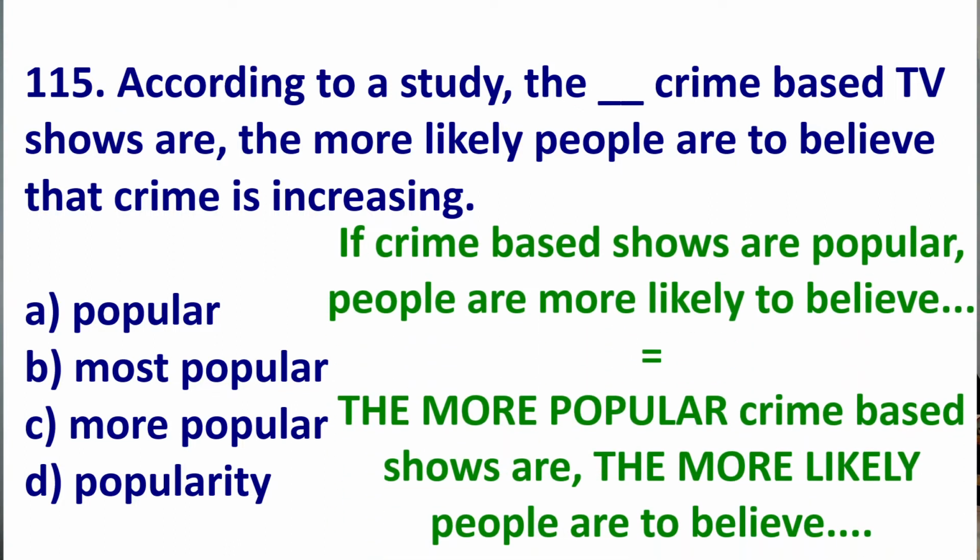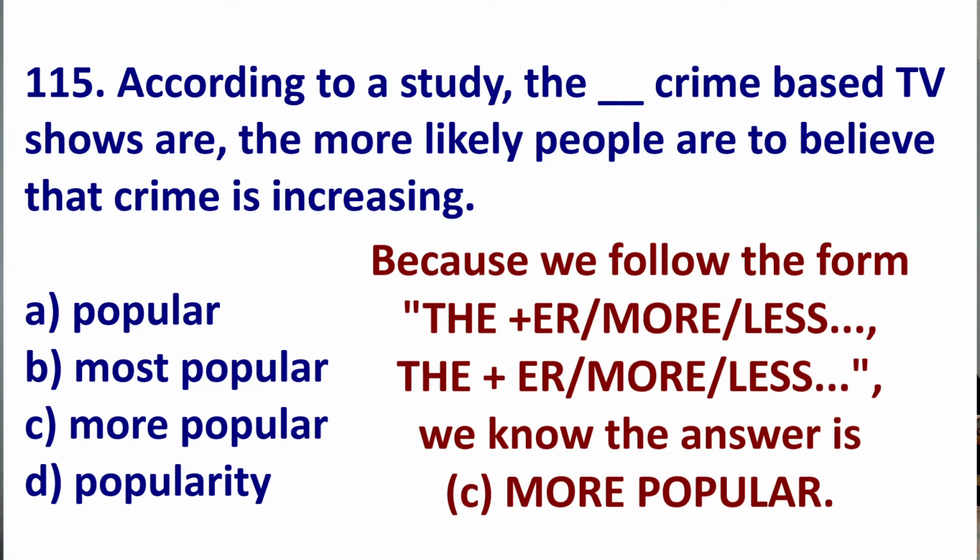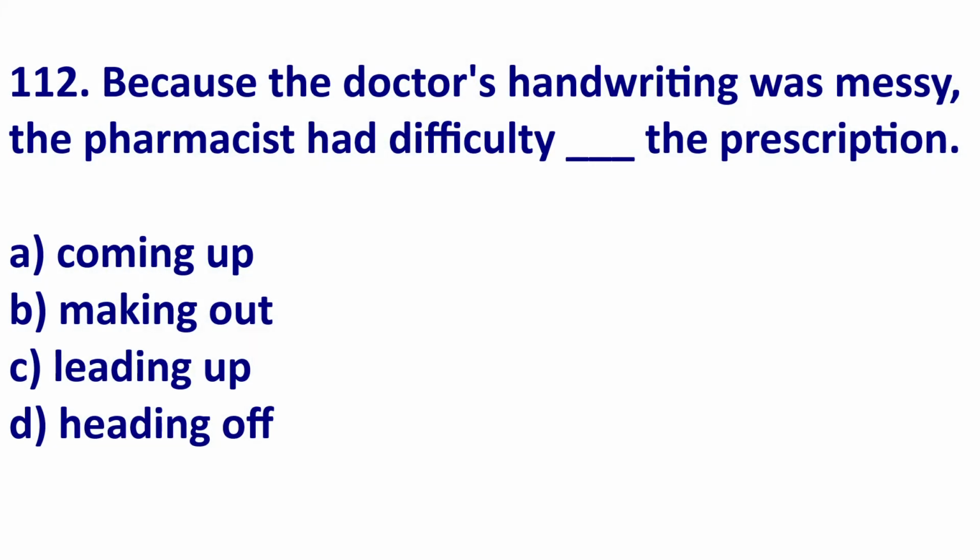So let's go back to this TOEIC question. The original idea is, if crime TV shows are popular, people are more likely to believe crime is increasing. So, the more popular crime TV shows are, the more likely people will believe crime is increasing. Therefore, the answer is B, more popular. Let's look at 112.